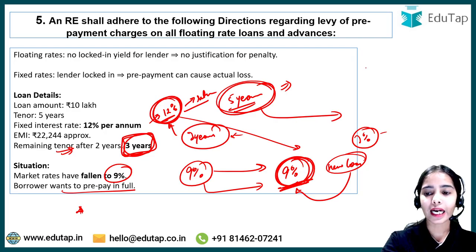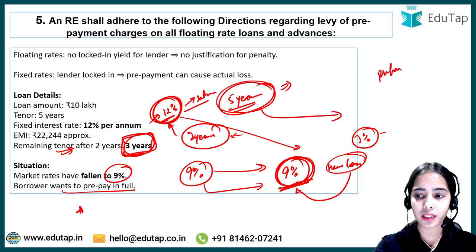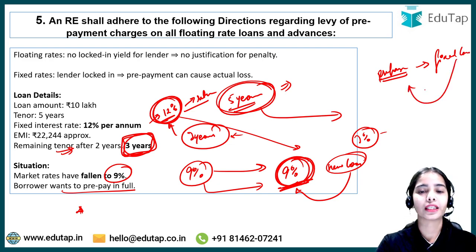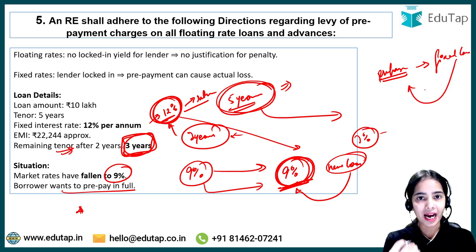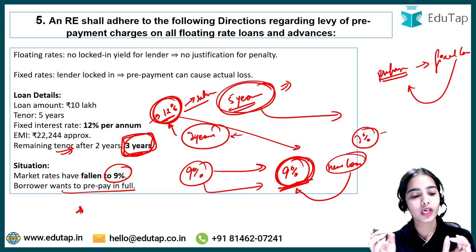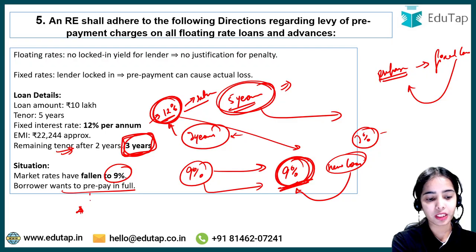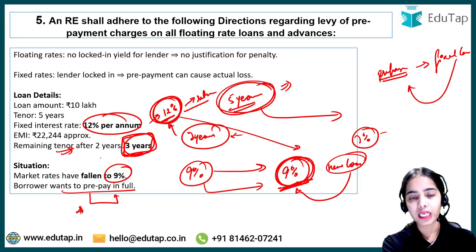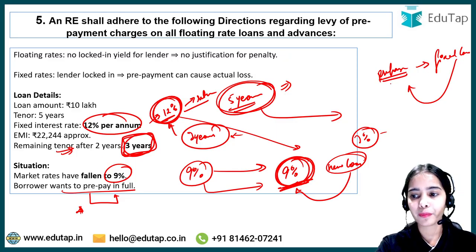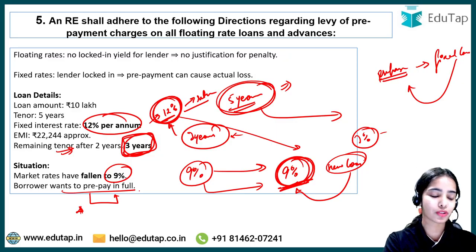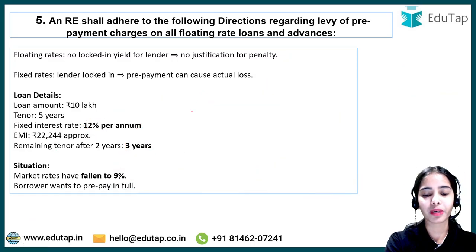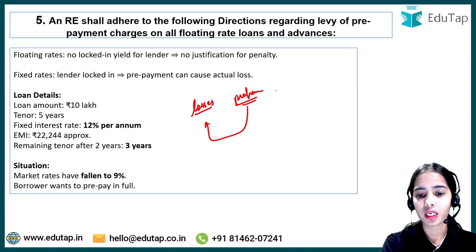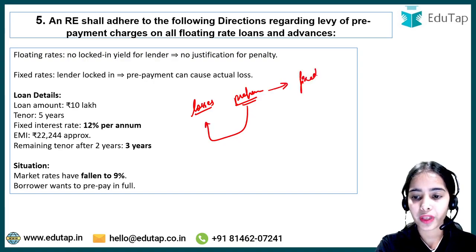That's why it is said that if the bank charges prepayment in the case of fixed loans, that should be decided by the bank. If the bank is allowing the prepayment of loans in the case of fixed rate loans, the bank can decide the prepayment charges on the basis of the board policy. This is the idea, because the bank makes losses if prepayment happens on such loans that have a fixed rate of interest.